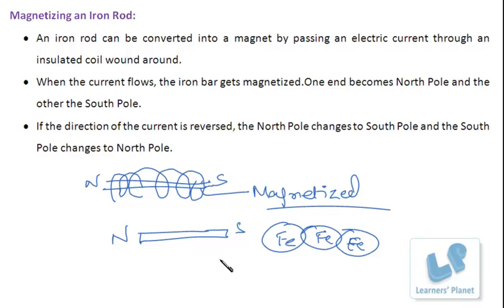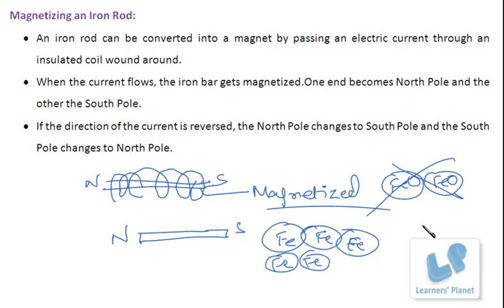It's just that this iron bar has been magnetized. It will behave as a magnet, but chemically it's not changed. The iron bar has Fe atoms, and the magnetized iron bar doesn't have some FeO atoms. That doesn't happen. So the chemical composition is not changed. It's just the physical property that has changed. That iron bar has now become a magnet, or that iron bar has now been magnetized.